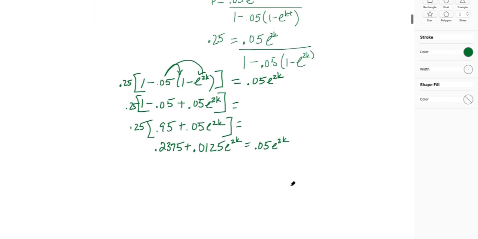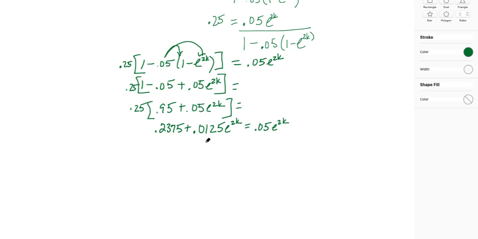So now we're still trying to get this whole thing together. We're looking for k. Remember, let's not forget that. So we're going to move the e term over to the other side. We'll get 0.2375 over here, and then we'll subtract this. I have 0.05 e to the 2k, and then I've got 0.0125 e to the 2k.